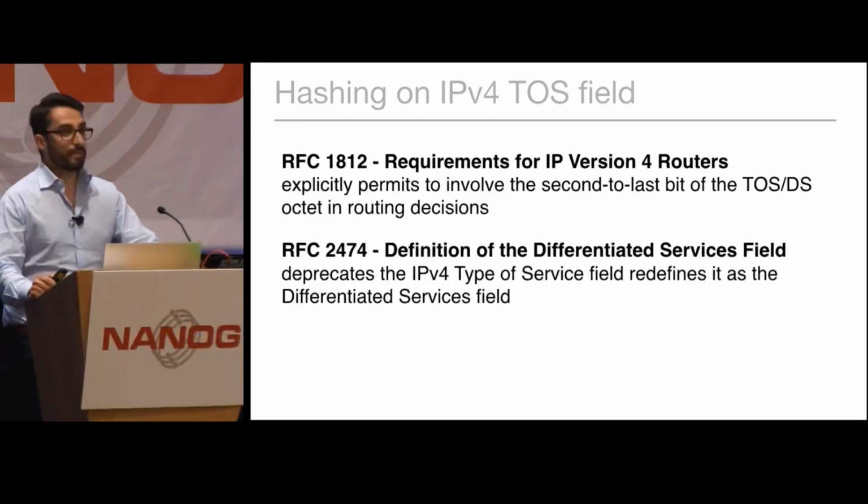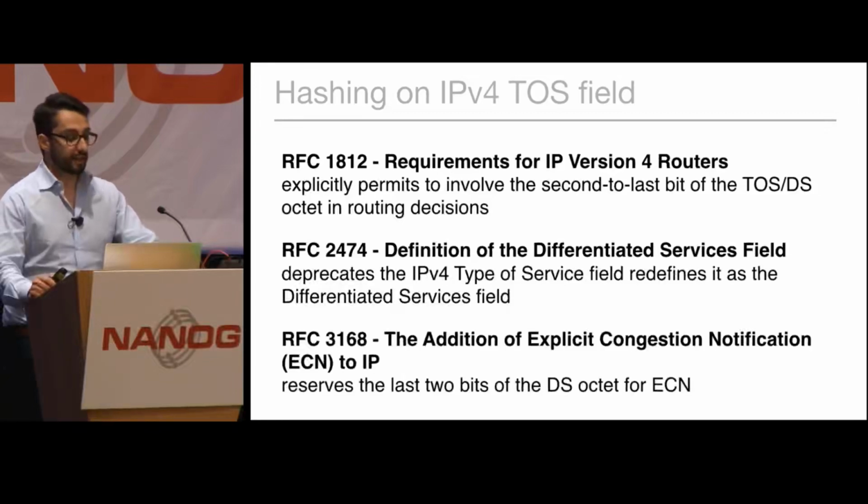But what really made the type of service field an unsuitable field for hashing on is RFC 3168, which reserved the latest 2 bits of the type of service octet for ECN-capable definition. So, with this RFC, we can no longer guarantee that packets belonging to the same flow will always have the same type of service field, because they will change throughout the flow.